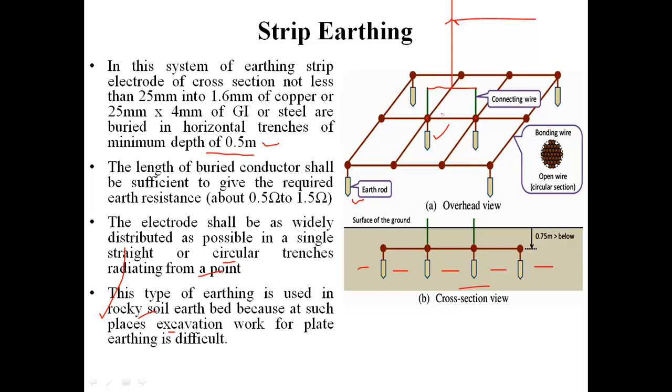Okay, so this is the most interesting type of earthing, that is strip earthing, which is basically used for the rocky soil where it is not possible to make that much depth as we can in case of plate or pipe earthing.